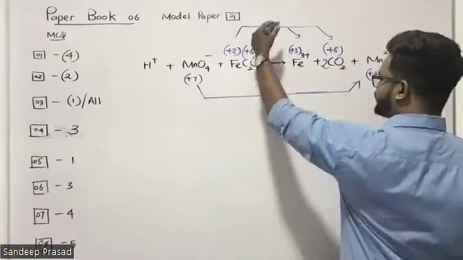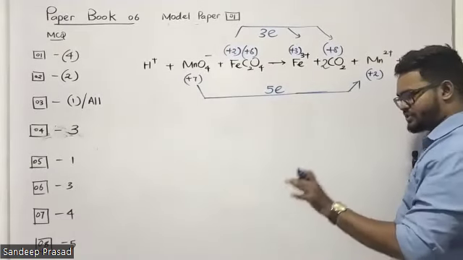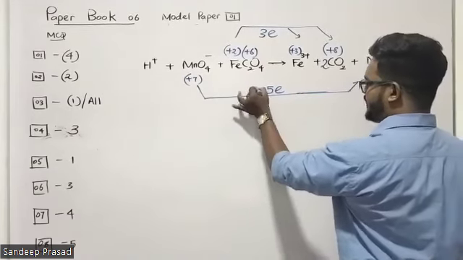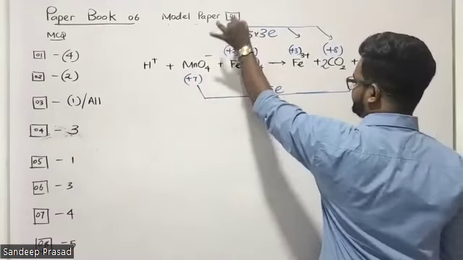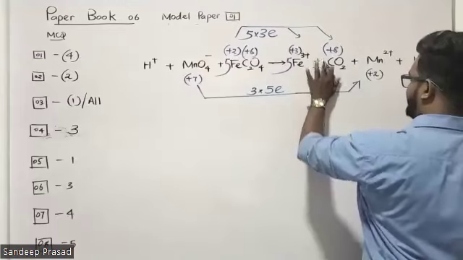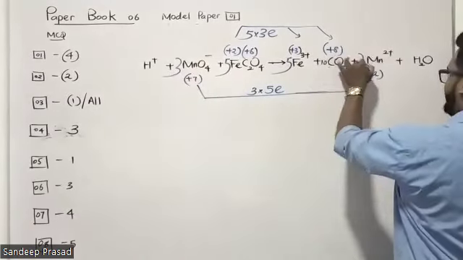Therefore, in order to equalize the total increment and decrement, we know that balancing a redox reaction means we have to equalize the total increment and decrement. Let me multiply this one by 3 and this one by 5. So put 5 here, 5 here, then 2 into 5 is 10. And when you multiply this one by 3, put 3 here.